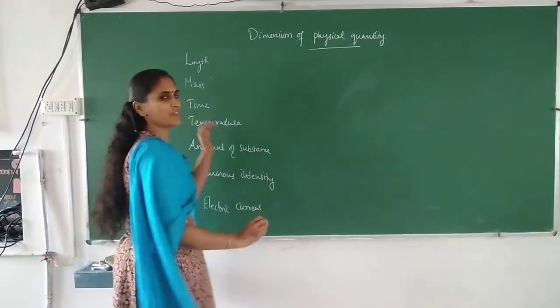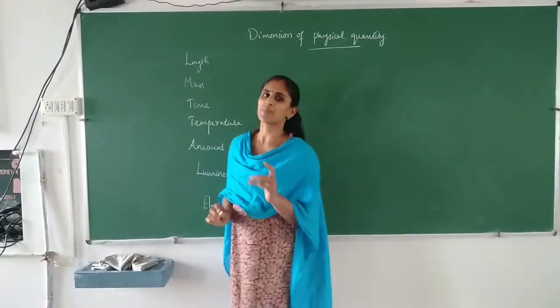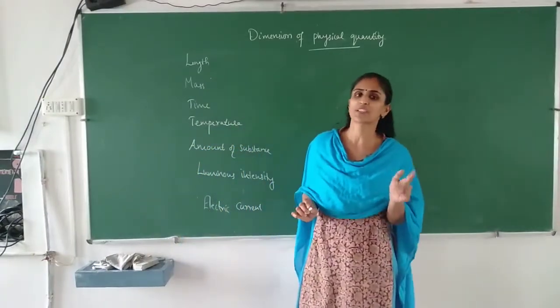So these are the 7 fundamental quantities. So this can be considered as a 7-dimensional world.